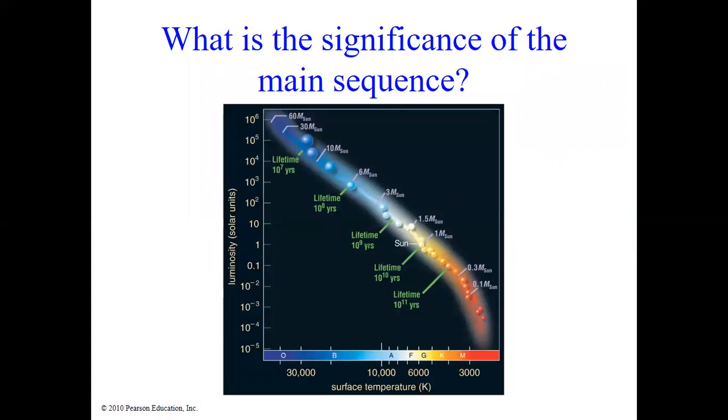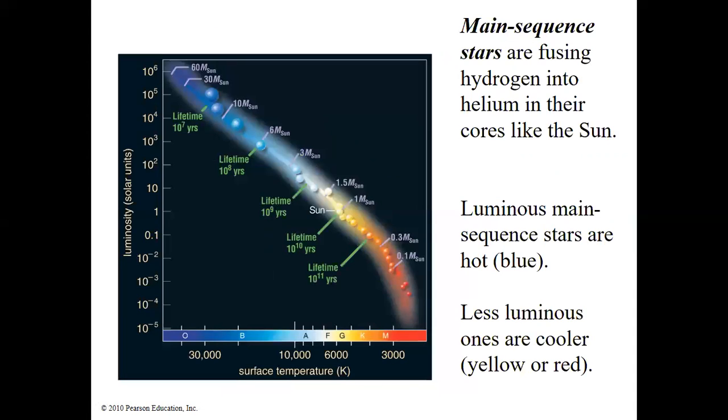Let's learn about the significance of the main sequence. Main sequence stars are fusing hydrogen into helium in their cores, like the sun. The luminous main sequence stars are hot and blue. Less luminous ones are cooler, yellow or red. These are the yellow and red ones, and these are the hot blue ones. In the main sequence, you may find a whole variation of luminosity.